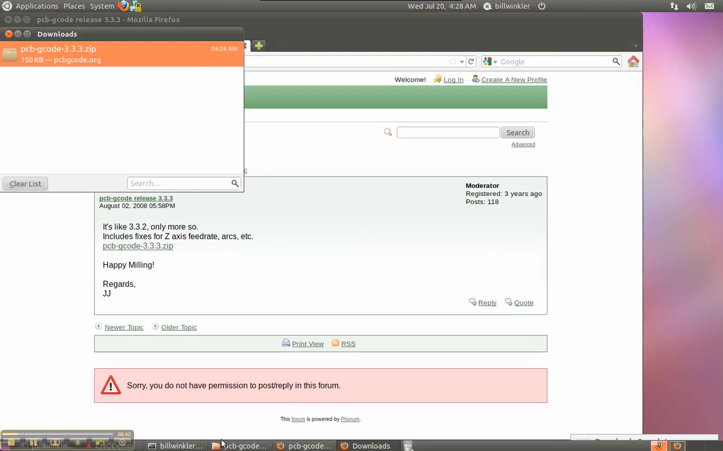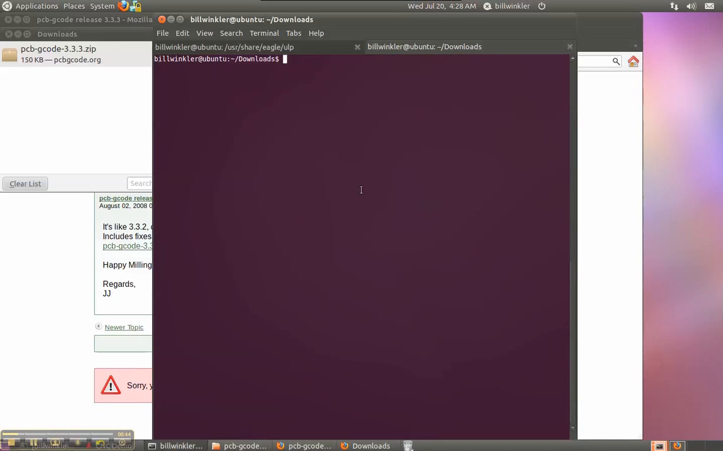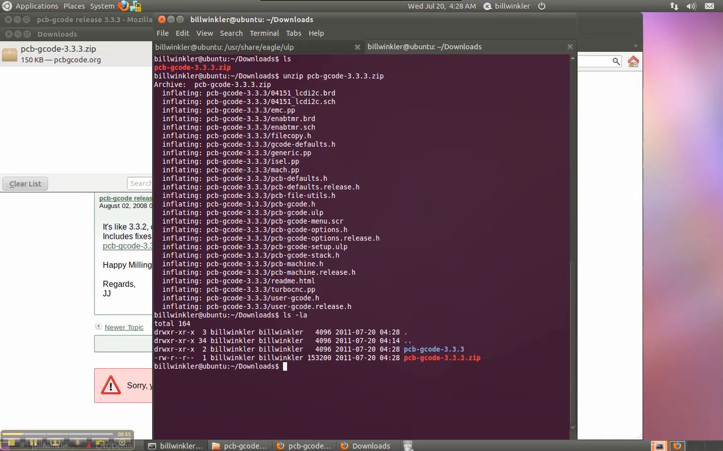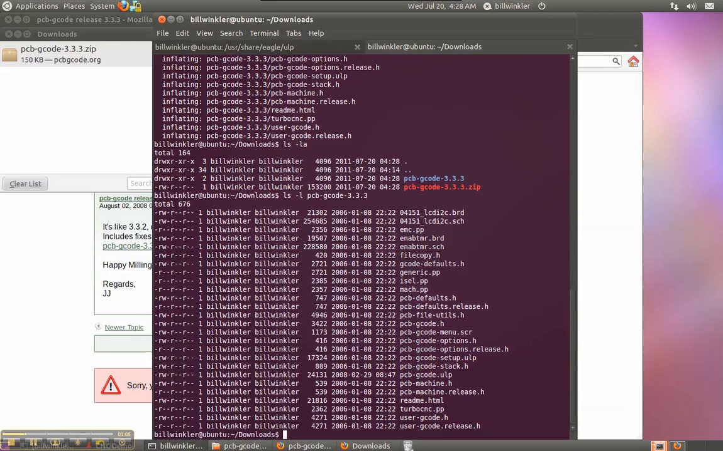Now we'll open up a terminal window, and we're in our download directory. Unzip this file. PCB-GCODE. All right. Now then, I should be able to move this.